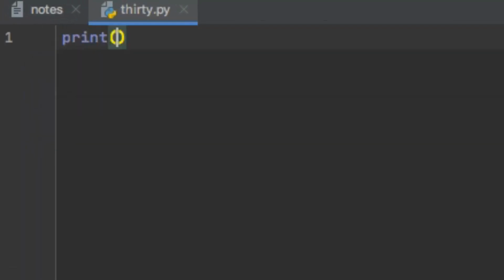For example, I am printing this statement which tells me about the area of a circle. So area of a circle is 3.14 into r. Now you want to make a note here about what r is referring to.